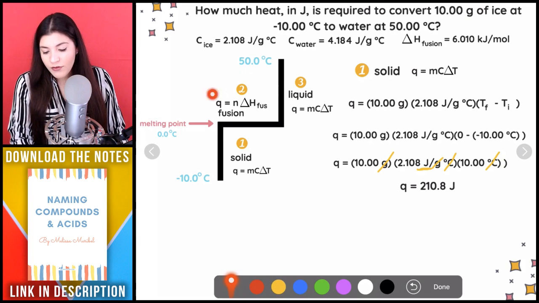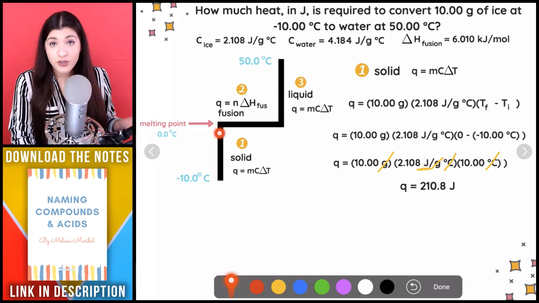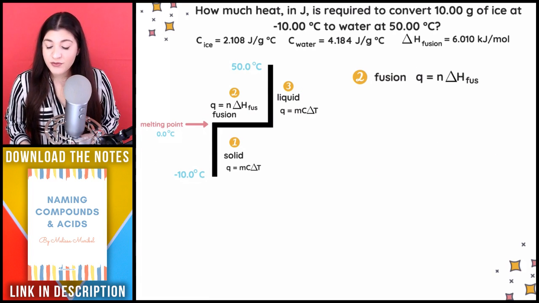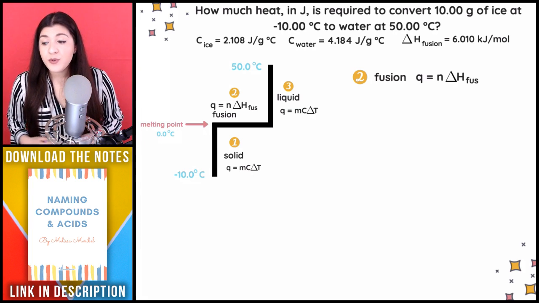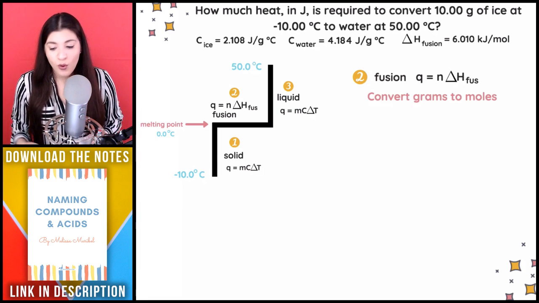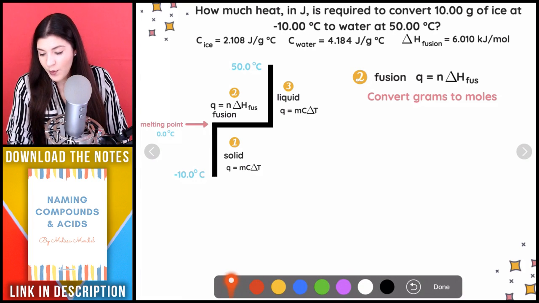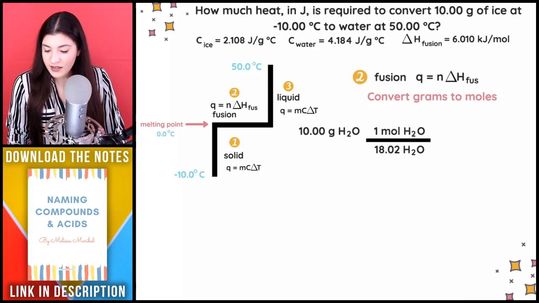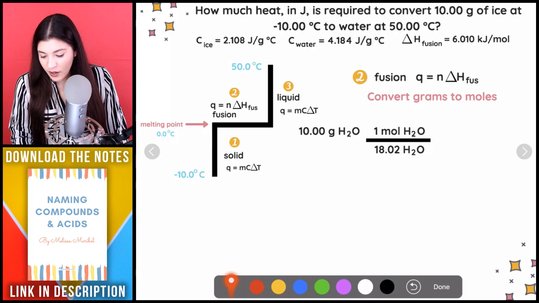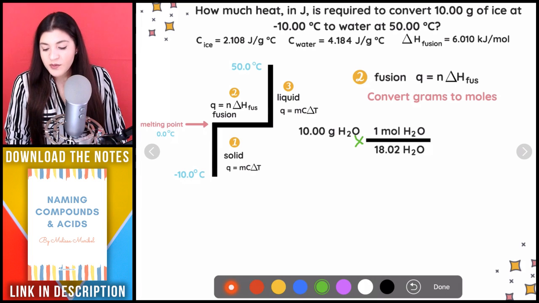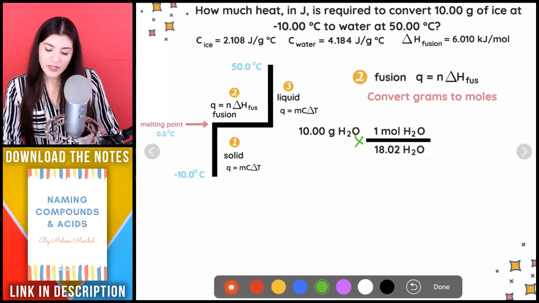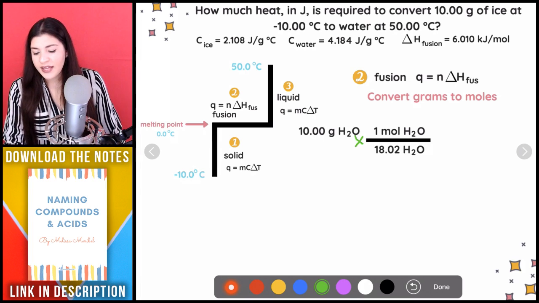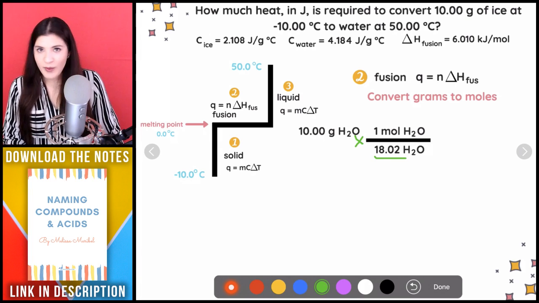Let's figure out however much heat we have for our fusion, or part 2. So we're looking at fusion. We're going to plug everything into this formula. And the first thing is we need to convert grams to moles, because that formula, remember, n is measured in moles. So I'm going to start off with 10 grams of ice, and then I'm going to divide this by the molar mass of water. So that's what that 18.02 is. It's just the molar mass of water.